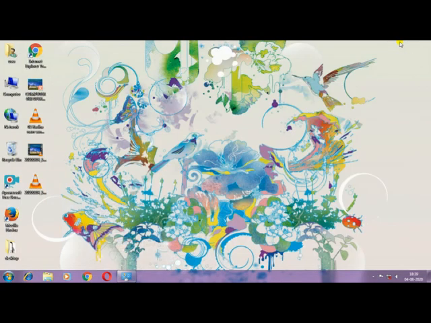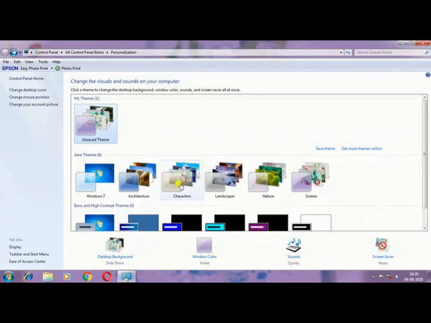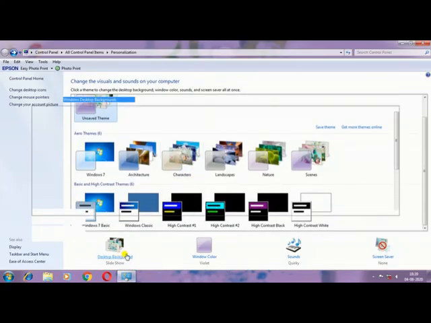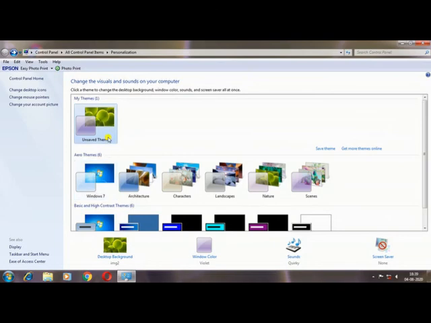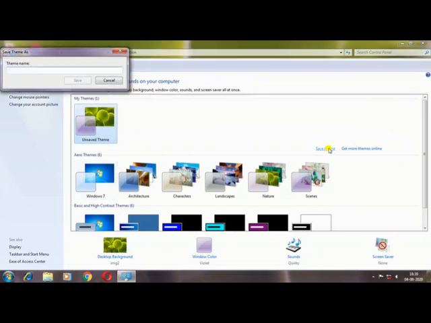Now my wallpaper is changed. Again if I want to set this type of wallpaper, I double click on this wallpaper and save theme. Just give any name to this theme.